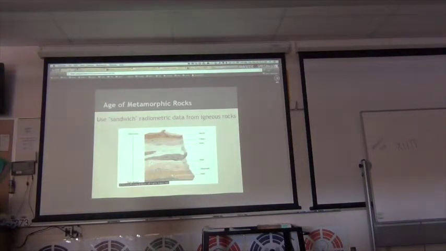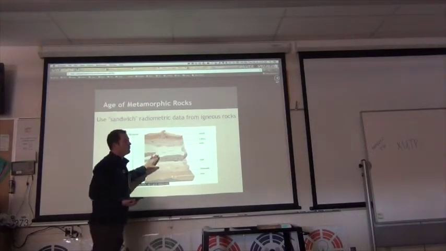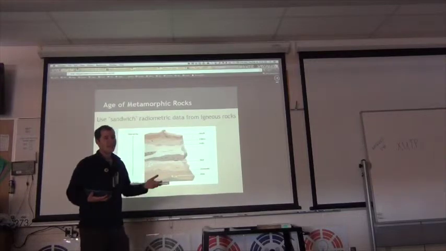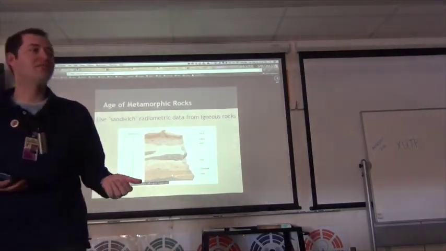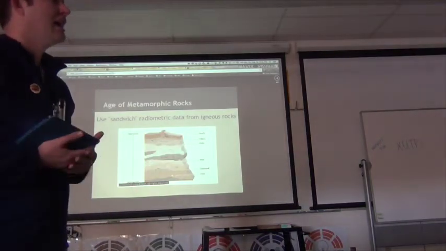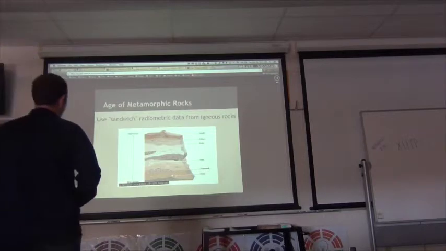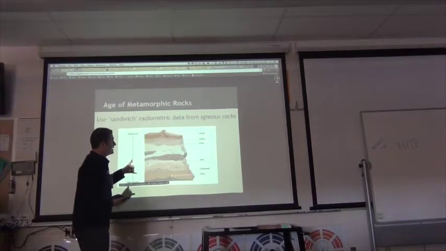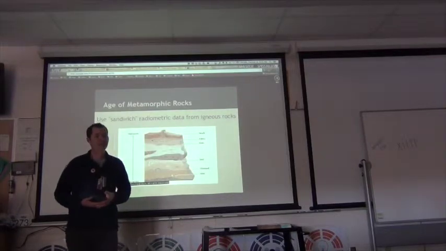can use to identify the age of the rock. We said that metamorphic are okay, but oftentimes we still have to use that sandwiching that we've talked about to identify metamorphic rocks. Because again, we're taking other types of rocks and we're turning them into another type of rock. Okay? And so that's still a similar issue that we have with sedimentary, is we will use igneous rocks above and below our metamorphic rocks to figure out how old they are.